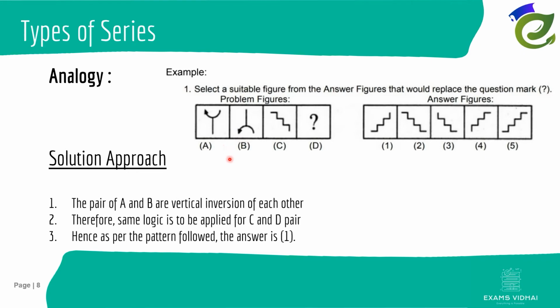If you observe carefully, we can term this as vertical inversion, where it is an inverted image of this one. When we identify that this is the inverted image of this one, the same thing we can follow here with this figure which resembles steps. Here the line was as it is, and this is the inverted one, so in a similar way we can follow it here.